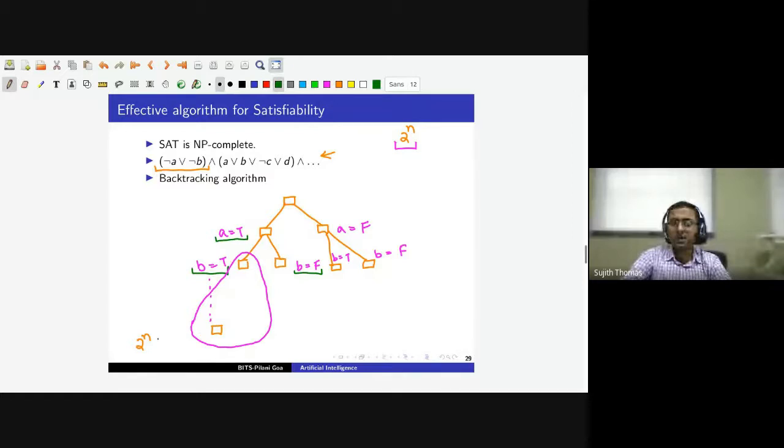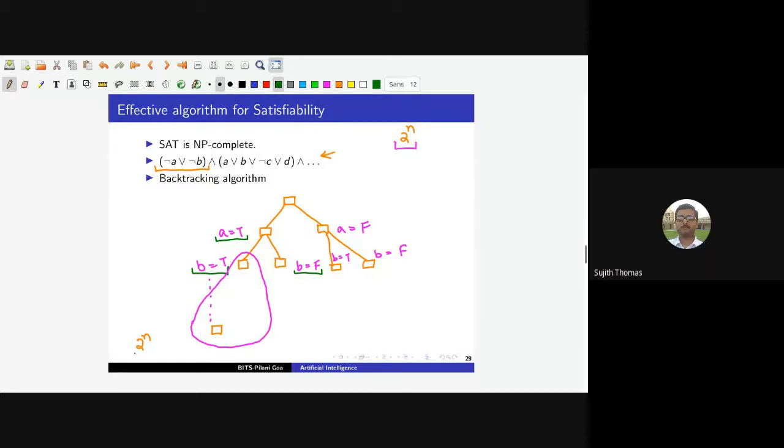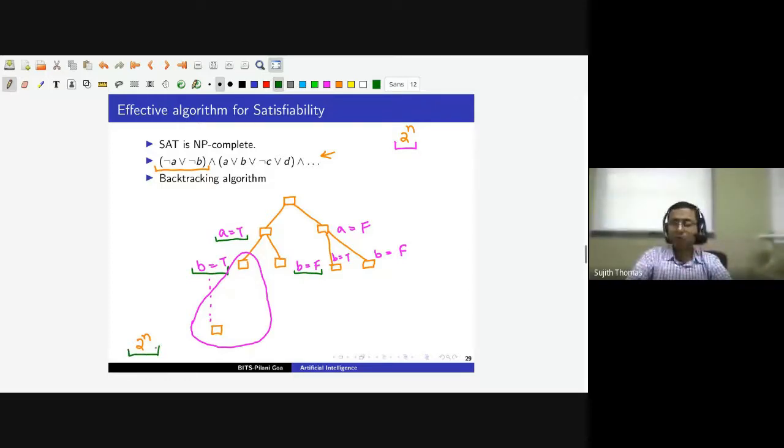By doing this repeatedly, the idea is to prune large portions of this 2 to the power n search space, and our algorithm should run faster. So that is the idea, and we will look at this in more detail.